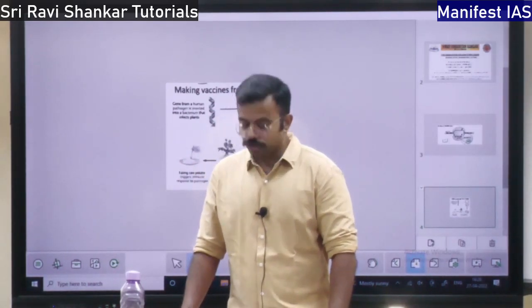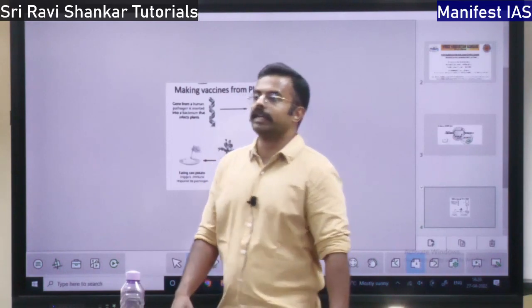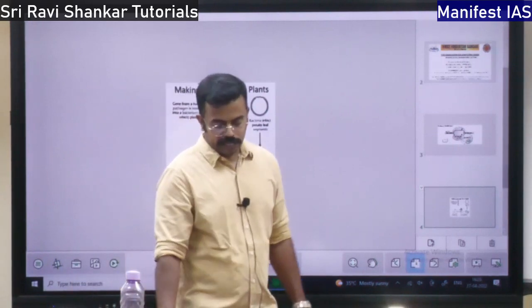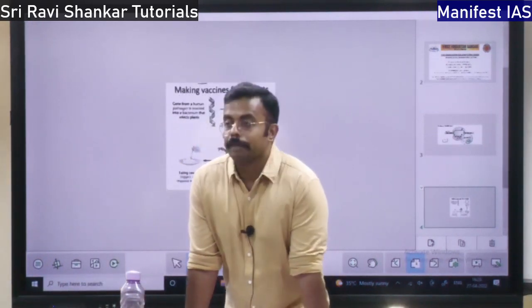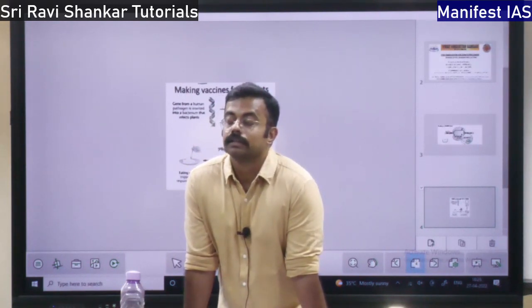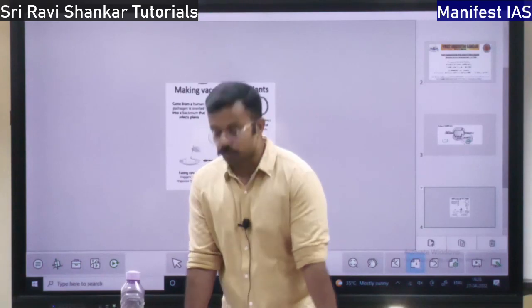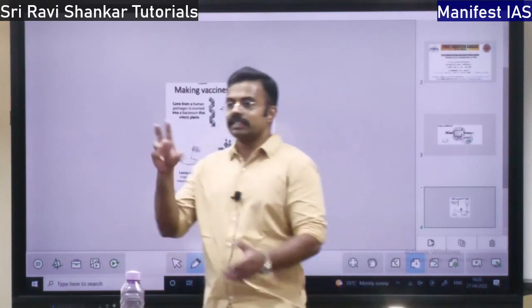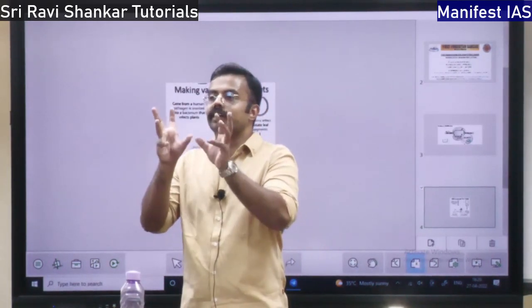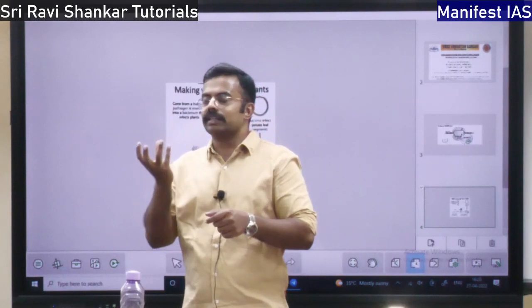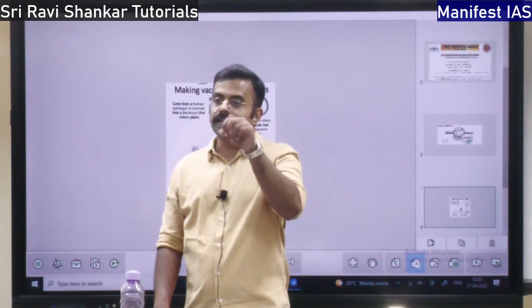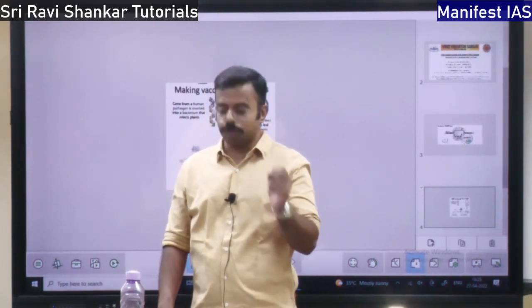So where do we extract the stem cells from? If there is a human body, from which part of the body can we extract the stem cells? Embryonic stem cells can be extracted from human embryos. That is actually where the baby forms. The egg will be formed, the egg will get converted into an embryo, the primitive stage of the human baby in the body. If you take the stem cells from that, those are embryonic stem cells.